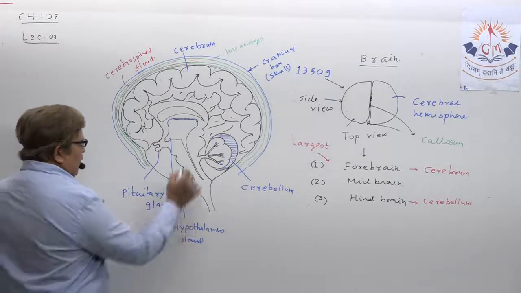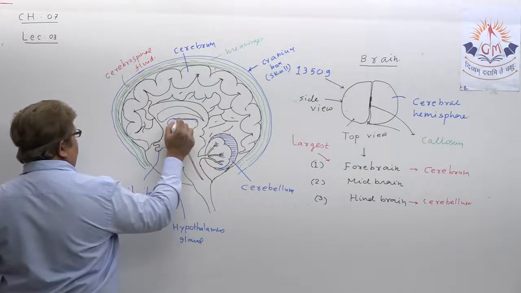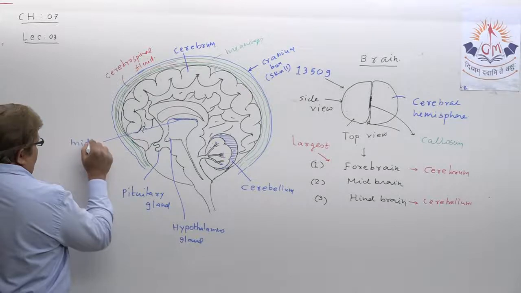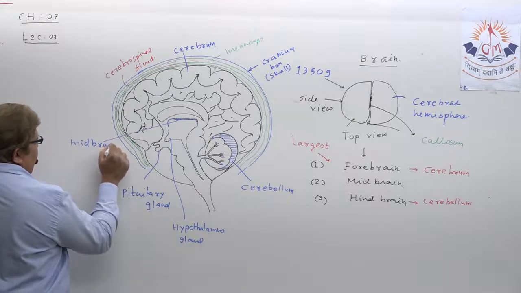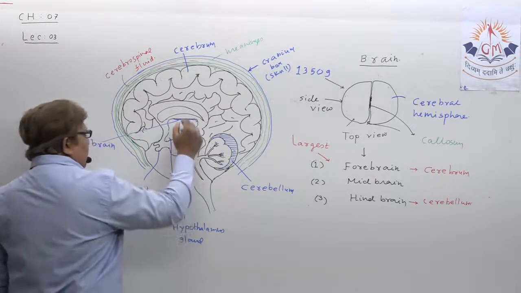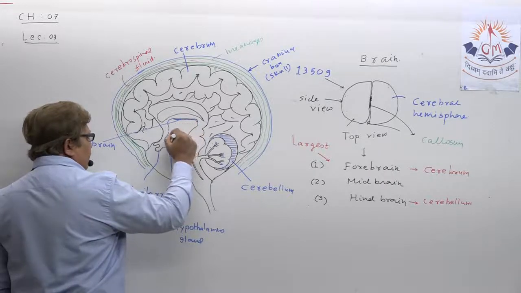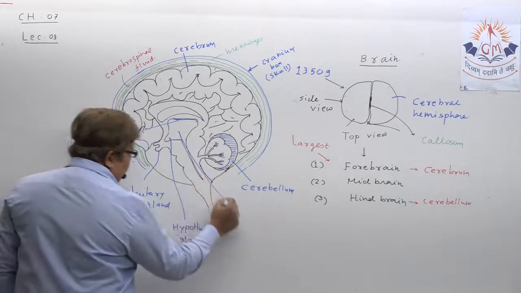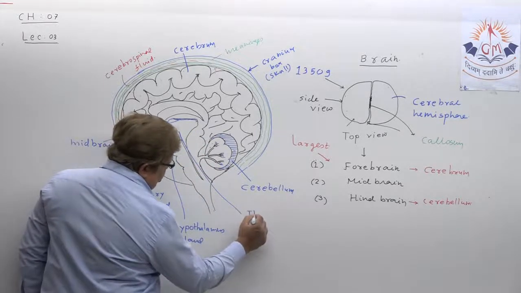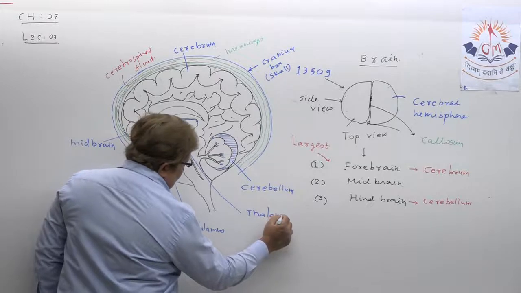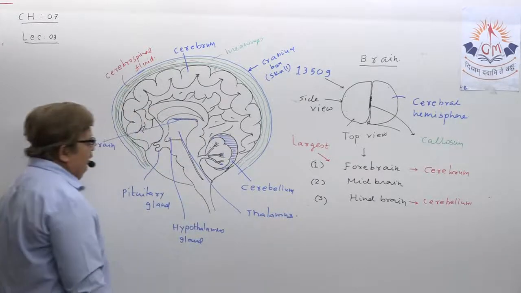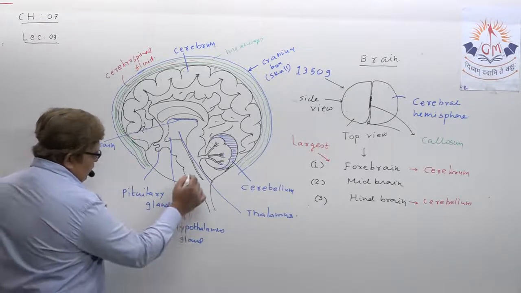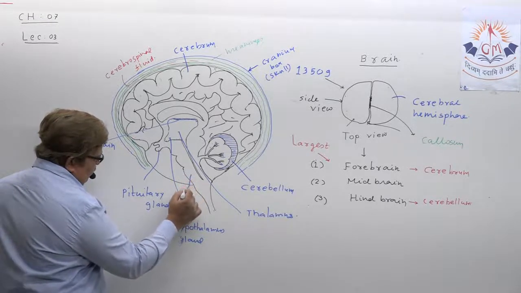Understand, this is actually the midbrain. You can write it as midbrain. Right here, exactly above the hypothalamus is the thalamus gland. Thalamus, okay. All parts are drawn. Now here, this is actually the pons.